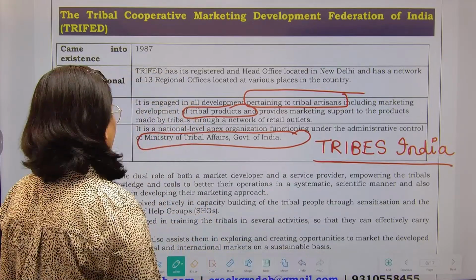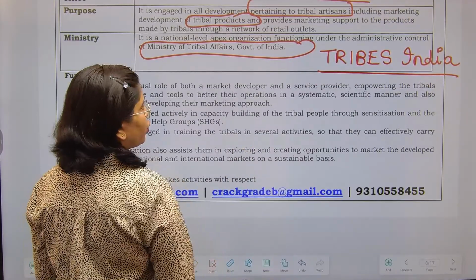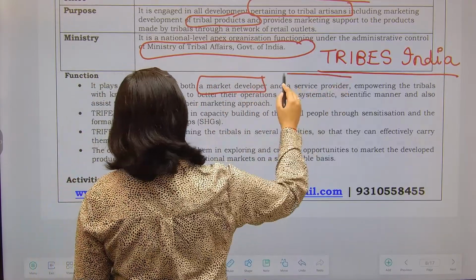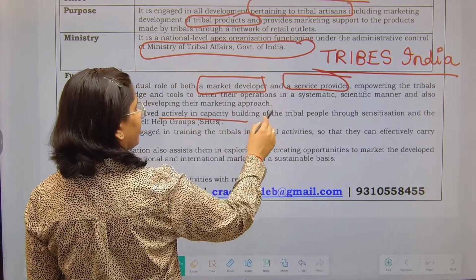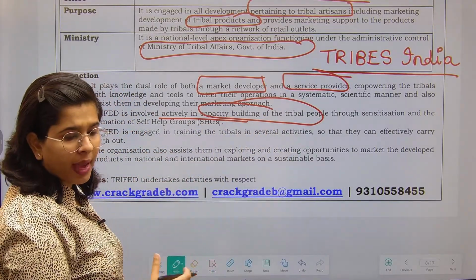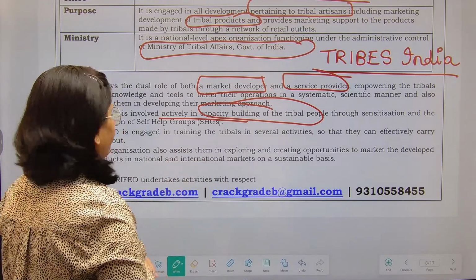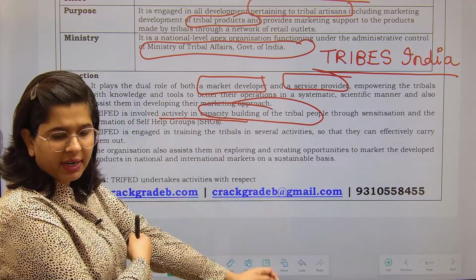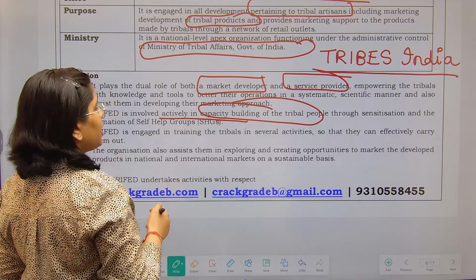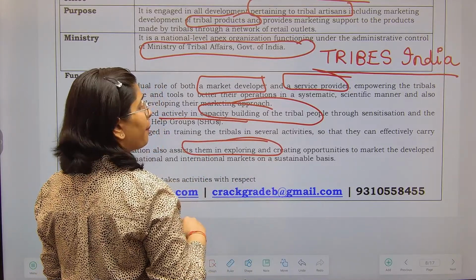Now next, what are the functions? So it plays the dual role of market developer as well as a service provider, that I have told already. It is involved in the activities of capacity building of the tribal people. What is the meaning of capacity building? By providing them the training, by formulating them into the SHGs, right? We just have seen various schemes of the TriFed. Under that, TriFed is involved as an implementing organization. This also assists them in exploring the opportunities of the market, right?